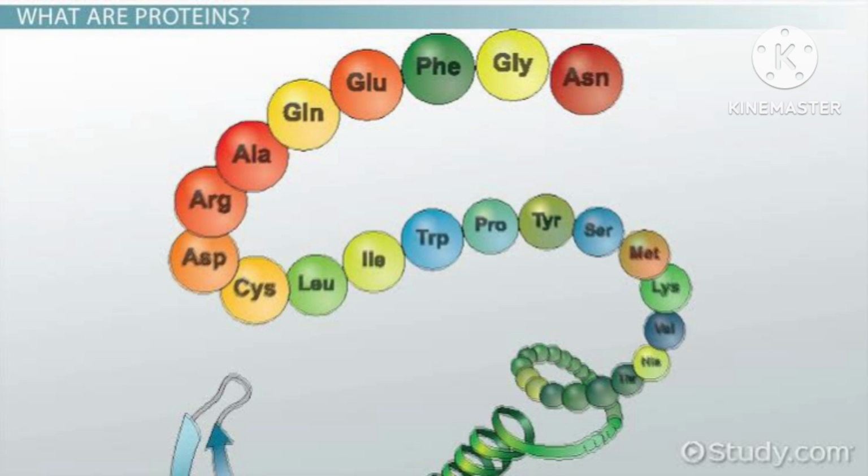Here, all amino acids are linked with each other in a specific sequence, and it is this sequence of amino acids that is said to be the primary structure of that protein.